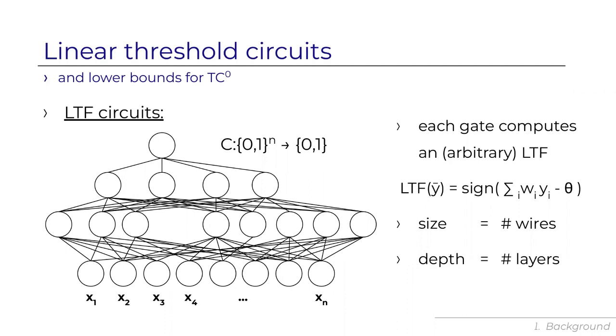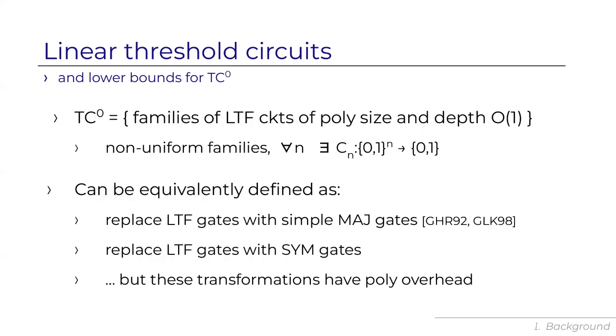We measure the size of the circuit as the number of wires in it, and the depth of the circuit as the number of layers above the inputs. So for example, this is a depth 3 circuit. The class TC0 consists of all languages decidable by families of linear threshold circuits of polynomial size and constant depth. So we're talking about non-uniform families. For every input length n, there can be a different circuit, C sub n, computing the function at this input length, and there isn't necessarily a finite size description of the entire family.